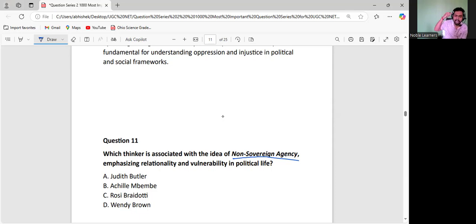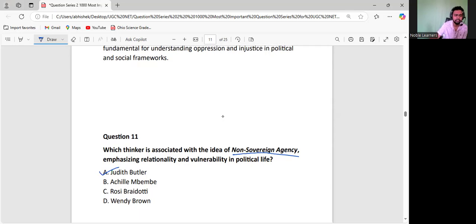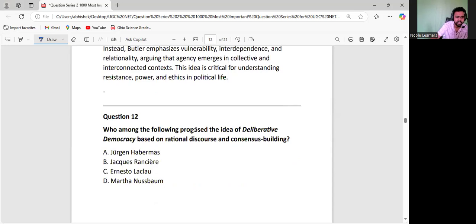And our decision, our agency, our thinking, our cerebral capacity is being dependent upon them. So it is not like, okay, you are taking the decision. So you are the sovereign agent. You are the one who is choosing what you need to do in life, what not to do in your life. If you are a UPSC aspirant and given 2, 3 attempts, this was not your decision. This was just a kind of imposed decision upon you. You could think about this. So non-sovereign agency, this concept was given by Judith Butler in the terms of feminism. Remember this. Let us go to the next one.